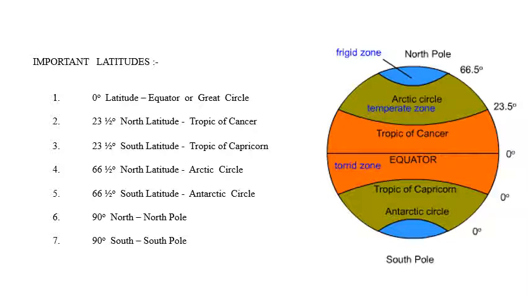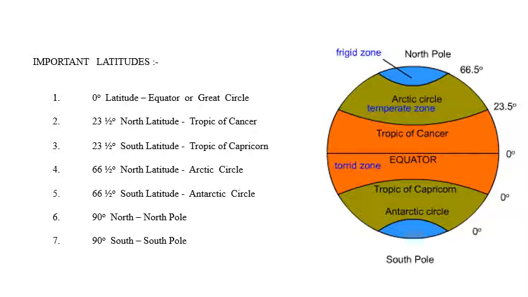The distance between the Arctic Circle and Tropic of Cancer is called the northern temperate zone. The North Pole to Arctic Circle area is called the frigid zone. The area between Tropic of Cancer and the equator and from the equator to Tropic of Capricorn is called the torrid zone.